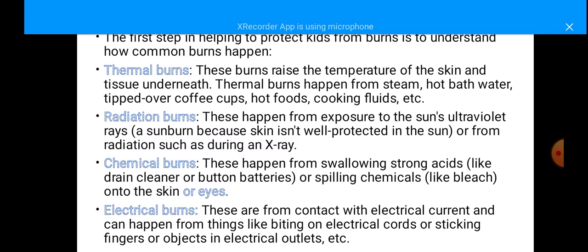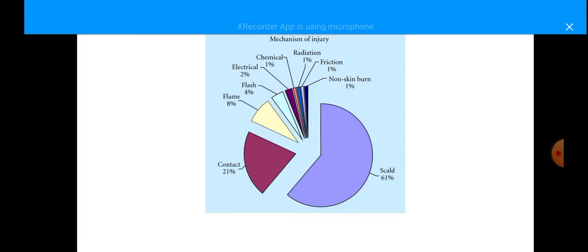Electrical burns are usually due to electricity, which happens when children bite on electrical cords or stick fingers or objects into electrical outlets. Children don't know how to handle these, so by touching electrical cords or sticking in fingers or objects, they get electrical burns.